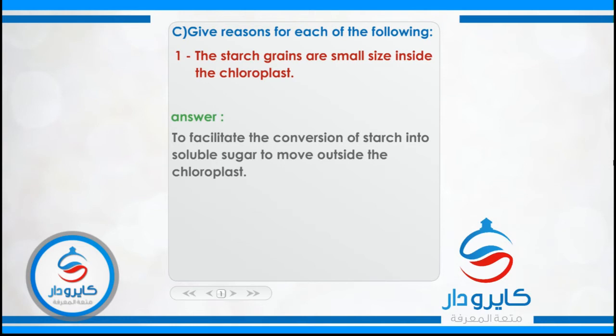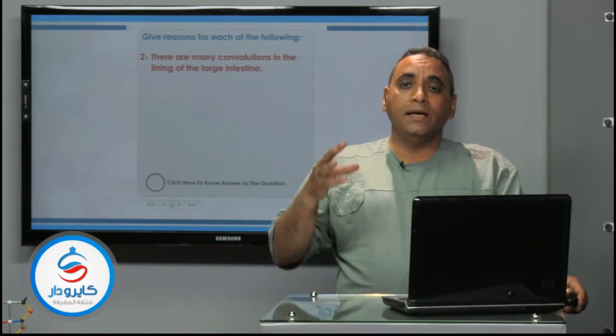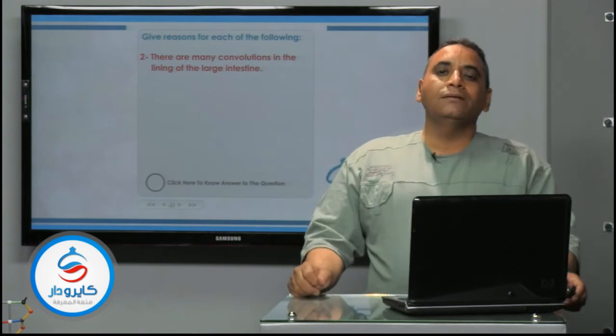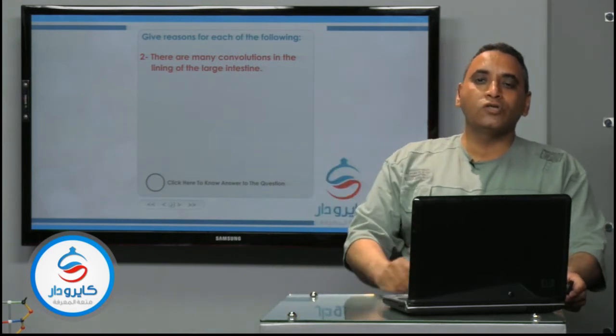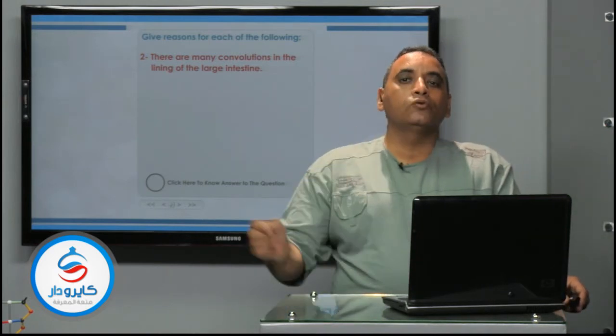The next question. There are many convolutions in the lining of the large intestine. The convolutions inside the large intestine facilitate the absorption of water, because the water is not absorbed inside the small intestine but inside the large intestine, because the enzymes inside the large intestine need the presence of water to act, and also to facilitate the passage of the solid non-digested food material from the small intestine to the large intestine through the end of the small intestine with a diameter of 1.25 centimeter.